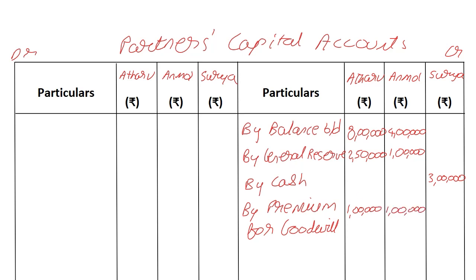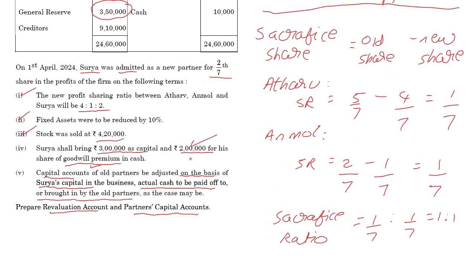Now going back here, anything else left? They have told us that the capital accounts of the old partners are to be adjusted on the basis of Surya's capital in the business, with actual cash to be paid off to or brought in by the old partners, as the case may be. So, what is that telling us? We know that the new ratio is 4 is to 1 is to 2.